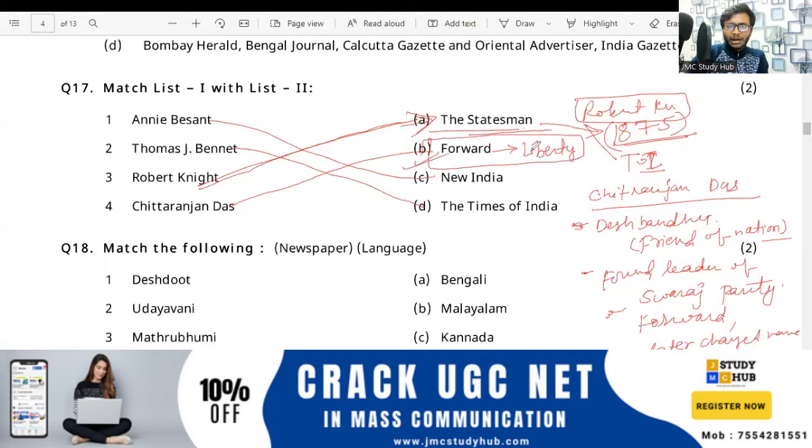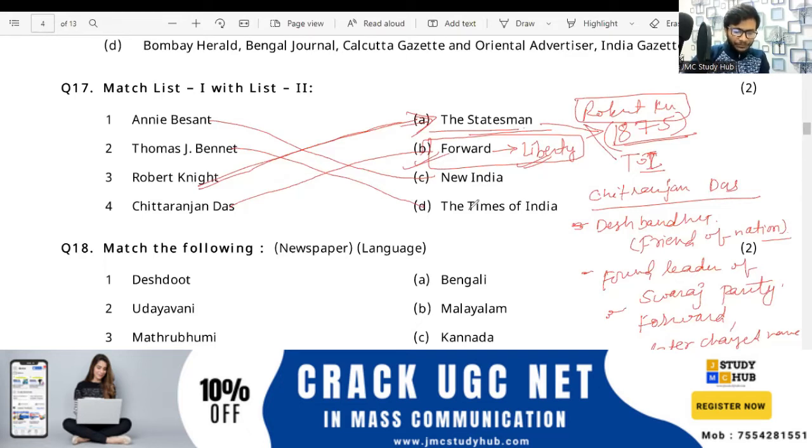The name was changed from Forward to Liberty. That's important: later the name of the newspaper was changed and it became Liberty. So Forward was meant to spread his message to the public and fight against the British Raj. In order to fight against the British Raj, this newspaper was brought by Chittaranjan Das.